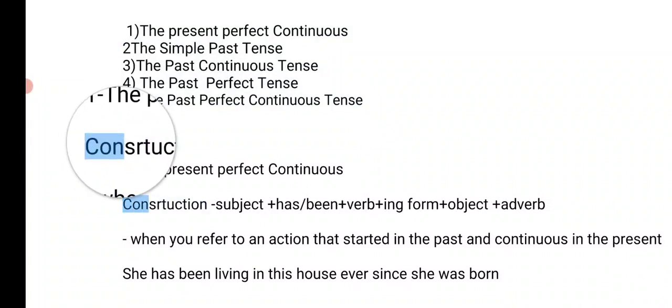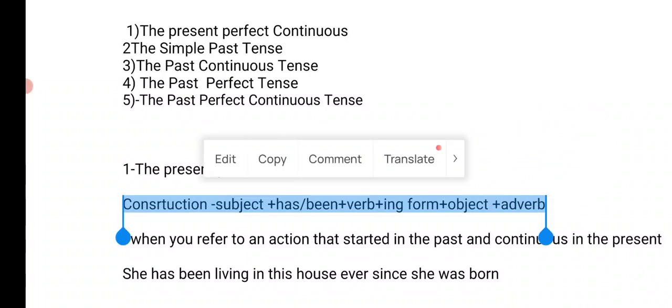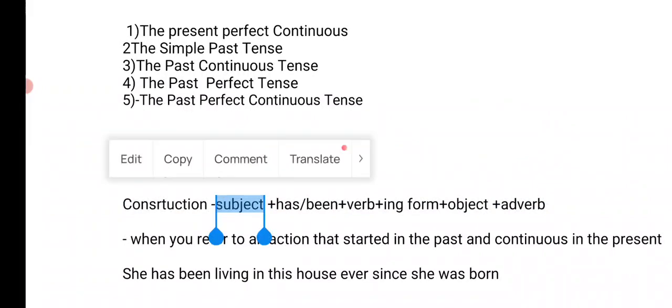So this is the construction here. Subject. A sentence has a subject and a predicate part. Understand, the subject is the one who initiates an action, and in the predicate part we get to know about the action. In the predicate part, you can see the main verb, the helping verb, adverb, and objects.